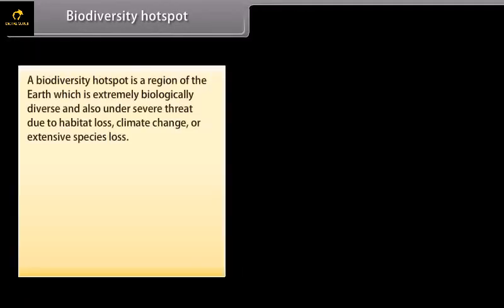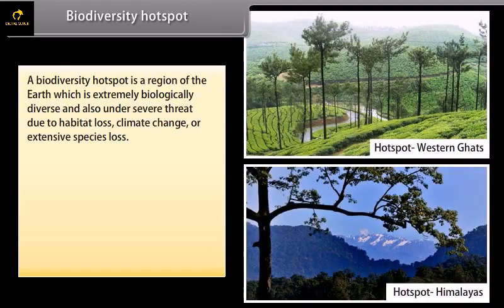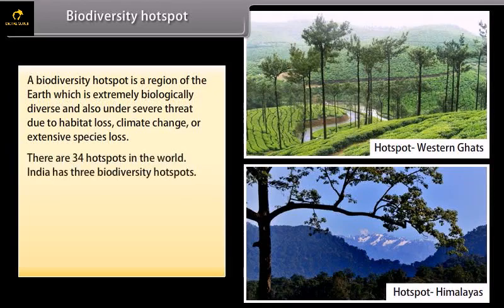Biodiversity hotspot. A biodiversity hotspot is a region of the earth which is extremely biologically diverse and also under severe threat due to habitat loss, climate change or extensive species loss. There are 34 hotspots in the world. India has 3 biodiversity hotspots. They are the Western Ghats, Himalayas and Indo-Burma region.